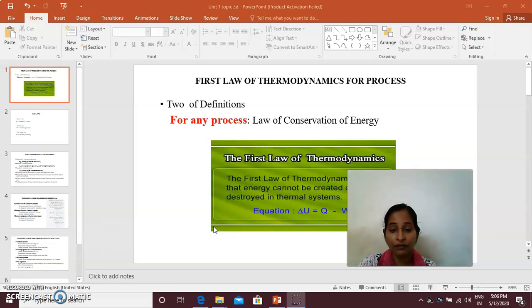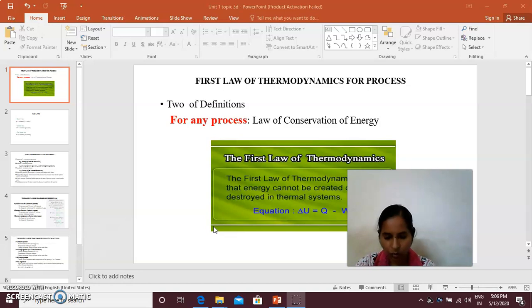You cannot change it. If you want to reverse the process, you have to supply energy. You have to spend power to get the reverse direction for spontaneous processes.